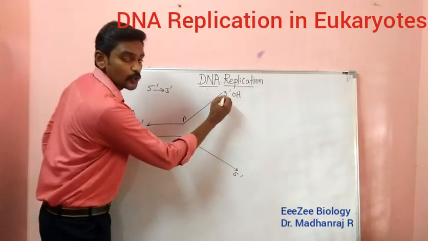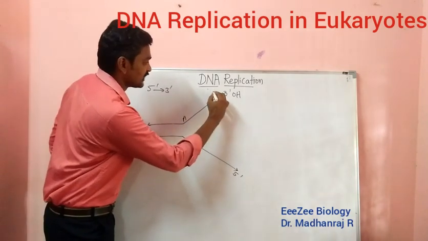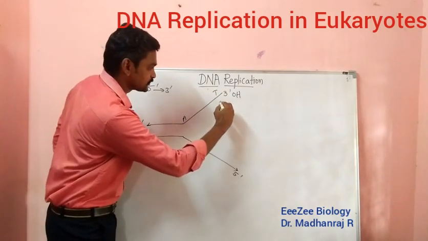Suppose a new nucleotide is going and joining it. For example, here T is there. So what happens?